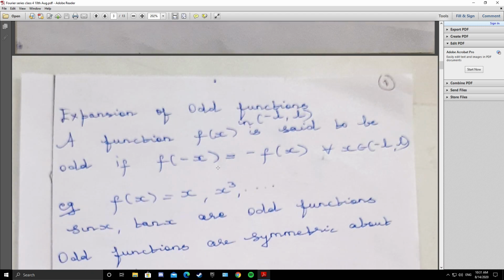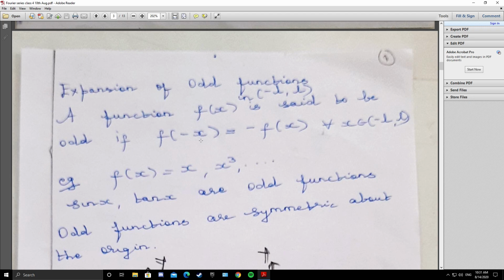Now in today's class we will see the Fourier expansion of an odd function. Definition: a function f of x defined in the open interval minus L to L is said to be odd if f of minus x equals minus of f of x for all x in the open interval minus L to L. That is, if you replace x by minus x and you are getting minus of the function, it means it is odd. Say for example x cube etc. Sin of minus theta is minus sin theta, tan of minus theta is minus tan theta. So these are all odd functions.